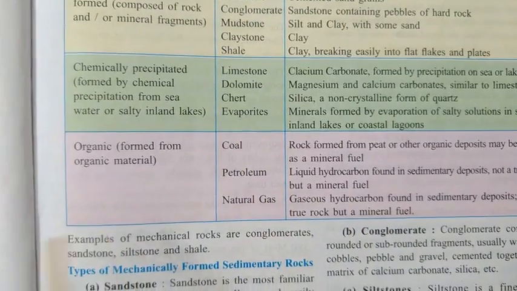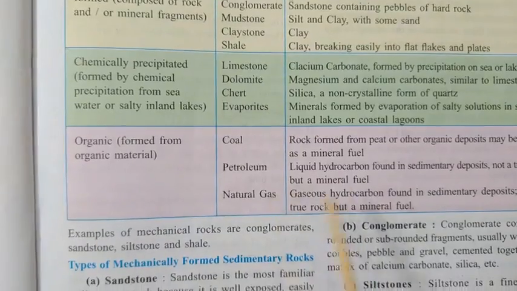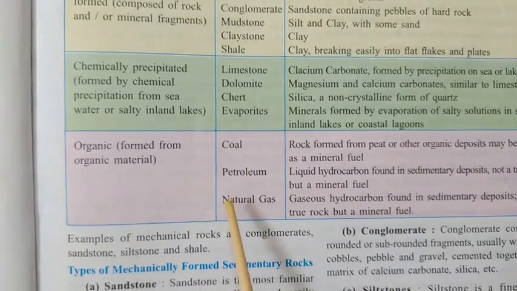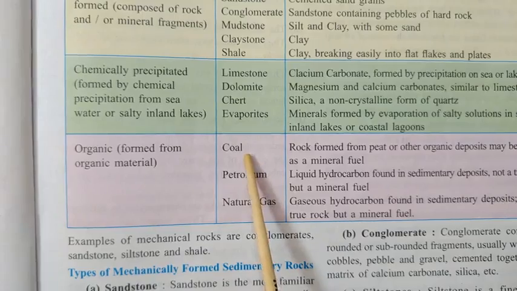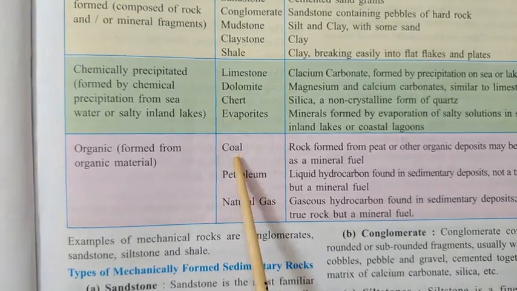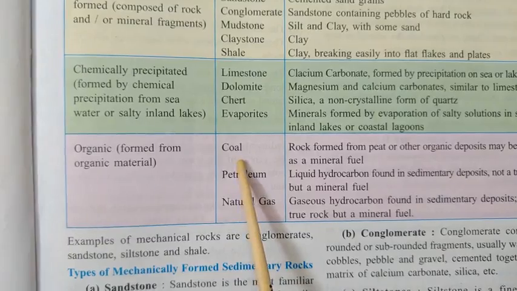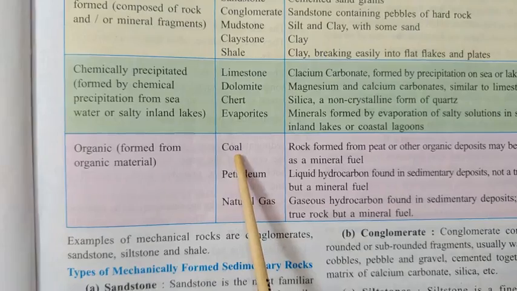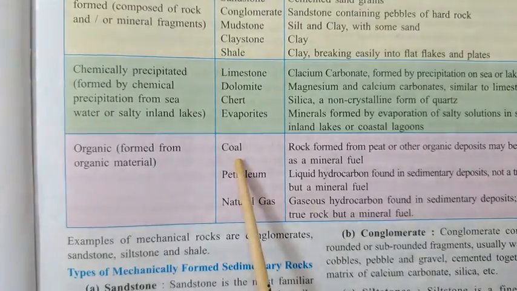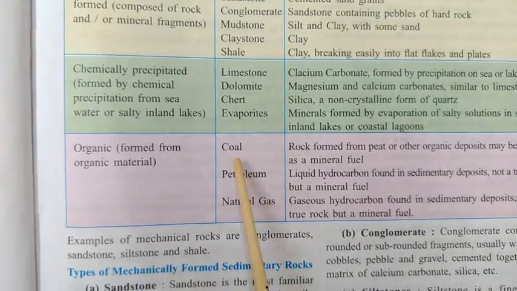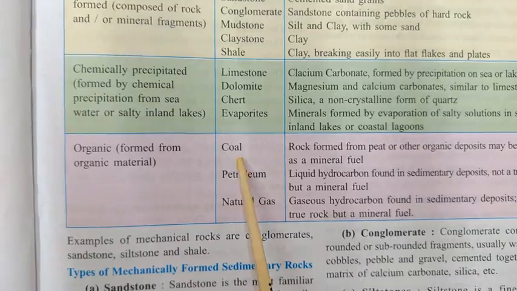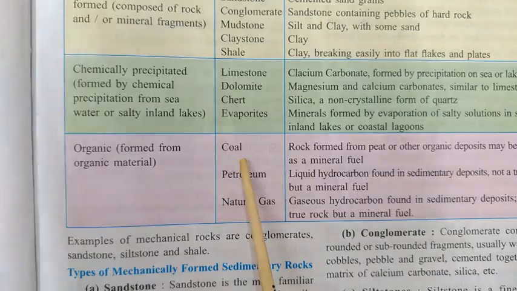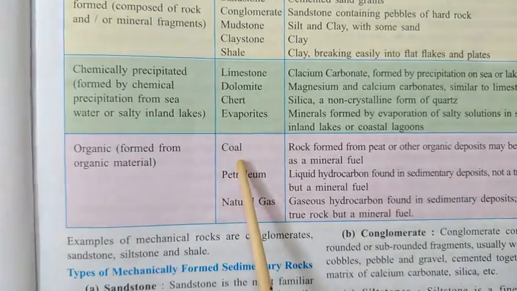Now the third type of rock is the organically formed rocks. Example, first is coal. What is coal? Coal is also called a fossil rock. In the distant past, very big regions of forest were buried. This large amount of vegetation, as it was buried, went through different processes, and in that, it changed into coal.